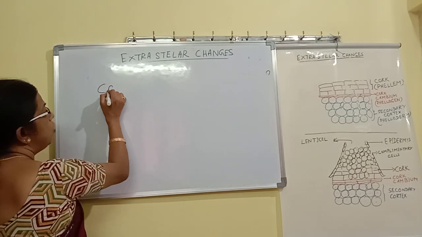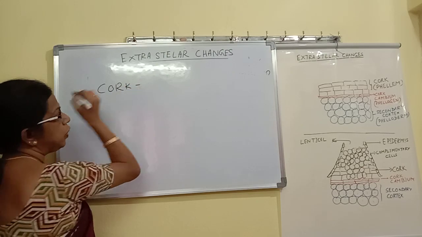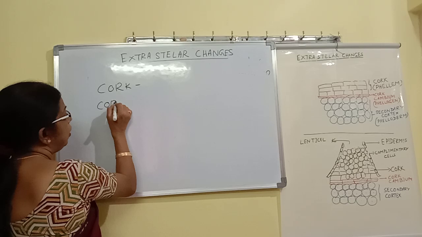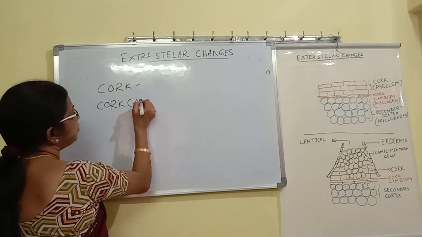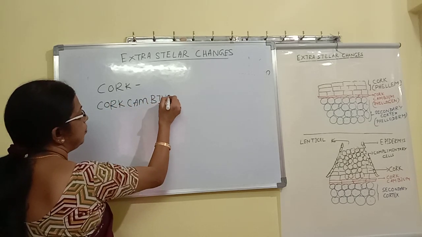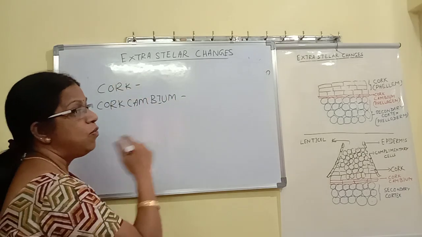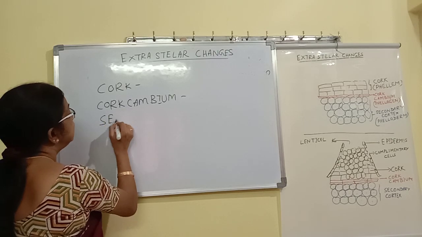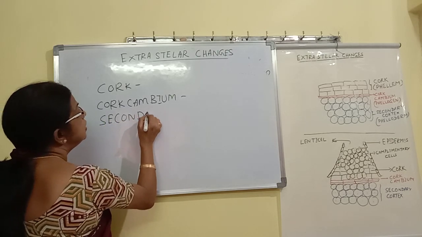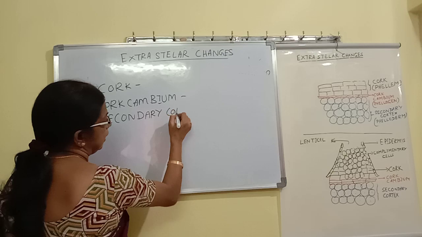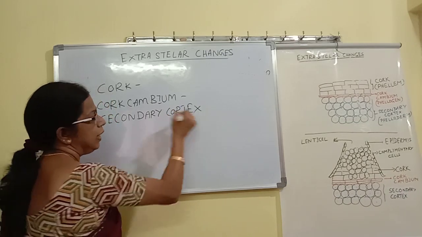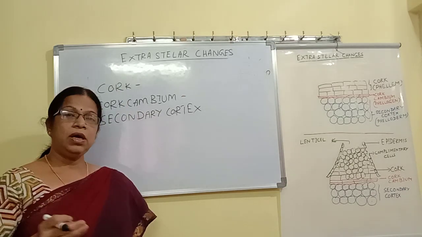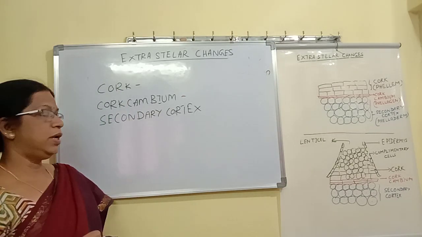One is called cork, or phellum, and then cork cambium, which is also called phellogen, and the 3rd layer is called secondary cortex.